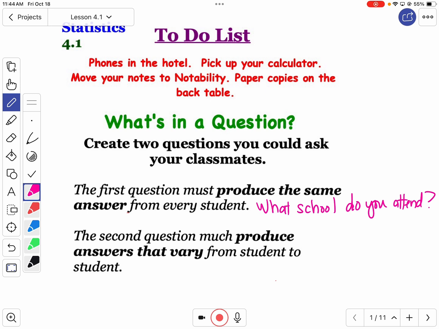Yep. What grade are you in? We're all seniors. What state do you live in? What country? Right? So you're getting the feel for what we're doing.